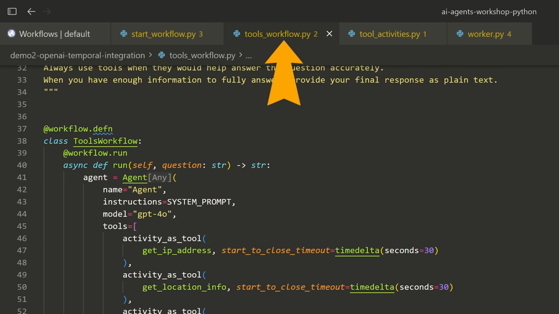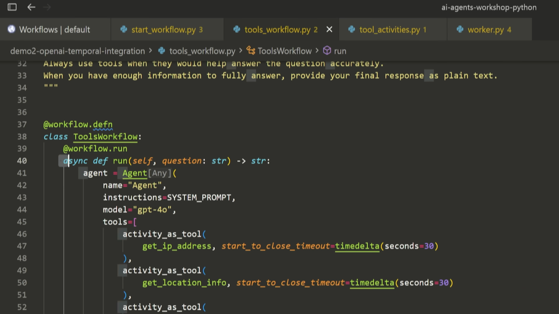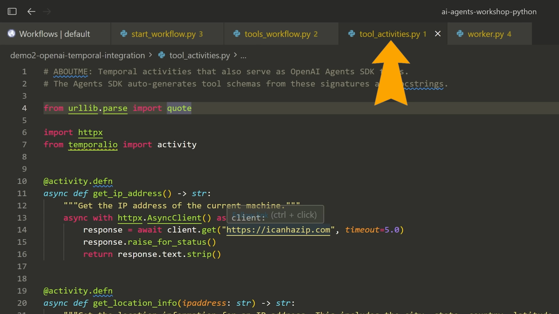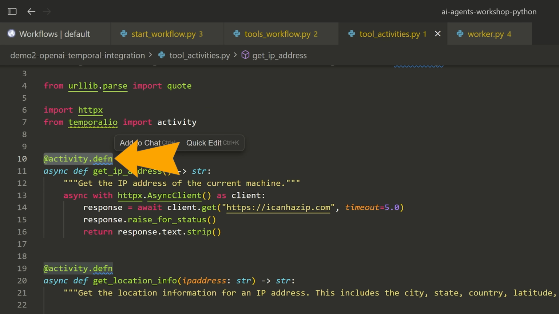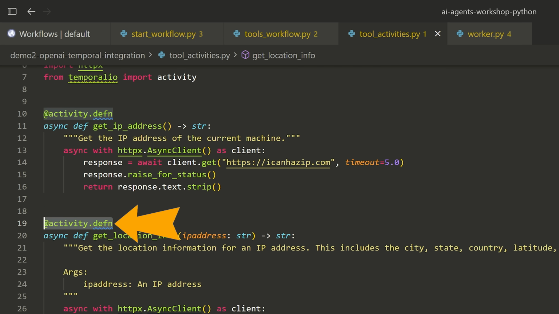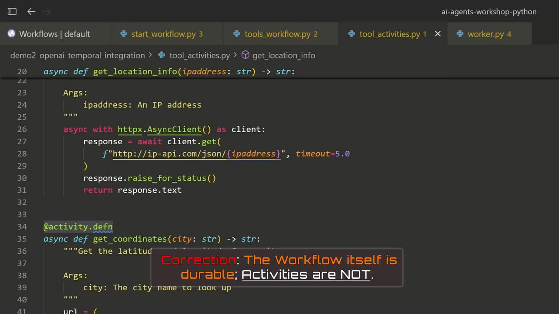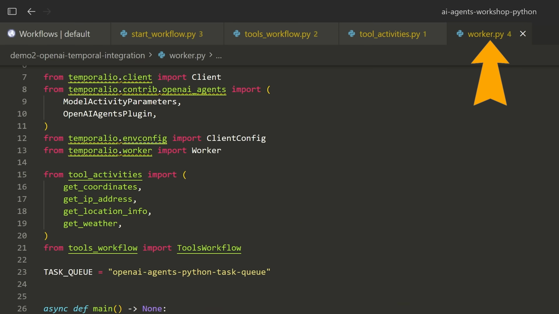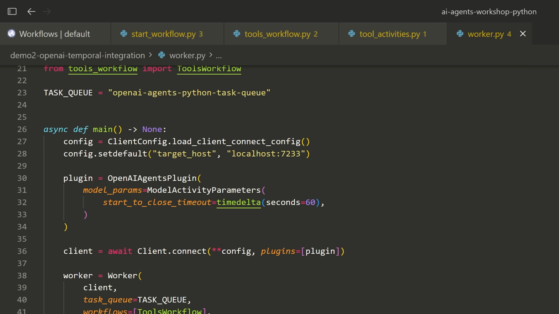If we go to the tools workflow, you can see this is a particular workflow where we have an AI agent that has access to a few different tools. And then if we have a look at these tools, we run them as something called an activity. And whenever we put a tool in an activity, it automatically makes it durable, which again gives it all of those benefits that I talked about before. Now, again, I don't want to dive into too much of the code here, but I just wanted to show you a quick demo of how this actually works.